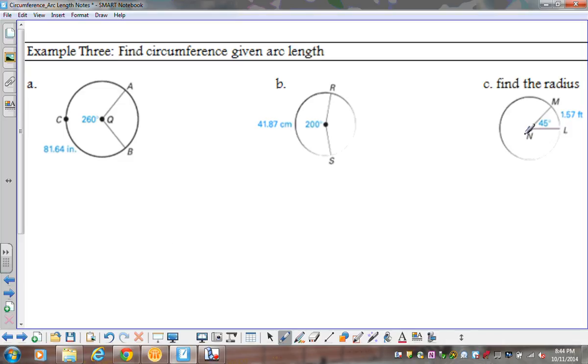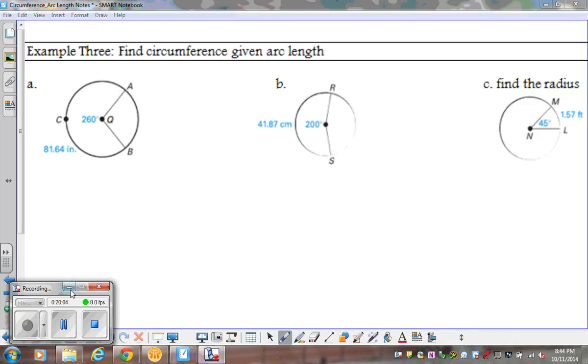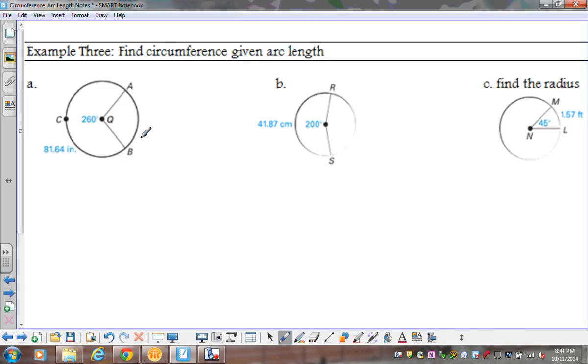Now, in these three examples, they're actually going to be giving me my arc length, and I'm going to be solving for something different. Now in this case, in A and B, I'm going to solve for the circumference, and then in part C, I'm going to be solving for my radius. All right, but because they give me my arc length, I'm still going to use that arc length equation. So if they either say find the arc length or they give you the arc length, you're going to use your arc length equation. So just for reference purposes, I'm just going to write up that equation up here again. So it's arc length over my circumference equals the measure of my arc over 360 degrees.